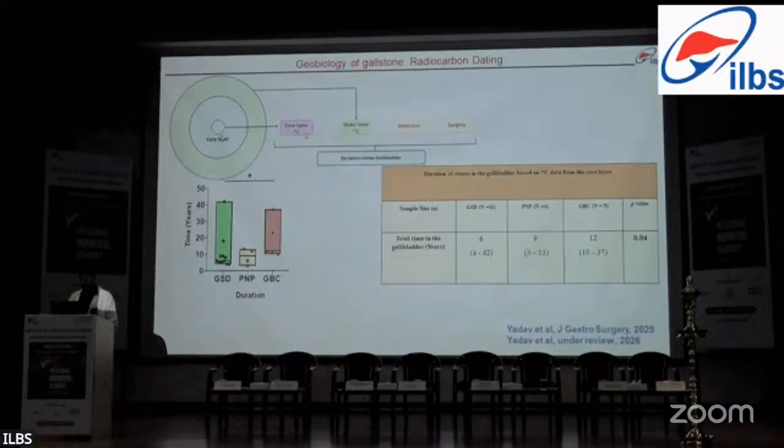Based on the age of formation of the core layer and the date of surgery, the total duration of the gallstone inside the gallbladder was deduced. We found that the benign gallstone, or chronic cholecystitis gallstone, has a median duration of 6 years, compared to preneoplasia at 9 years, and it was highest in GBC, which was significantly high compared to benign gallstones. So to conclude, GBC patients exhibited a significantly higher gallstone residence time when compared with benign gallstones.